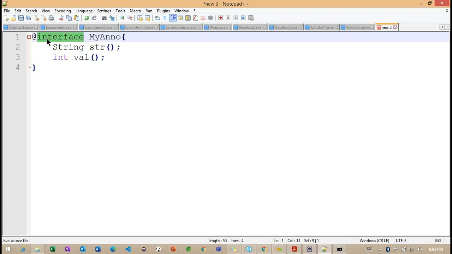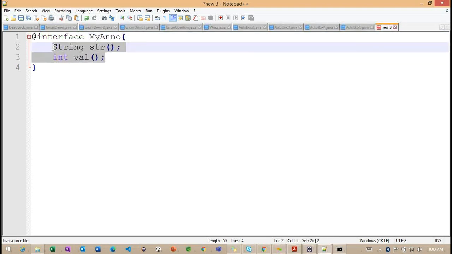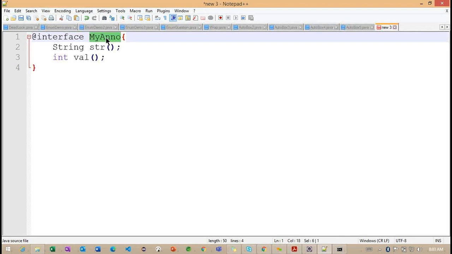Okay, so we'll have a simple example regarding these annotations, to see how exactly it is going to work. Back here, we define this particular information. What do we first need to understand? Whenever we create any annotation, it is created in the java.lang.annotation package, and there is one interface called Annotation.